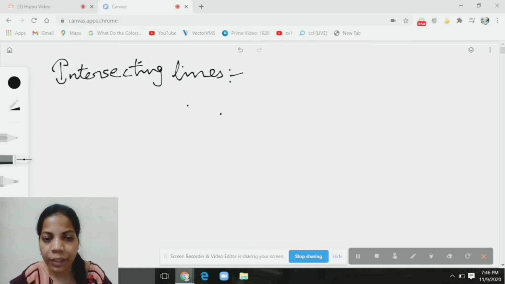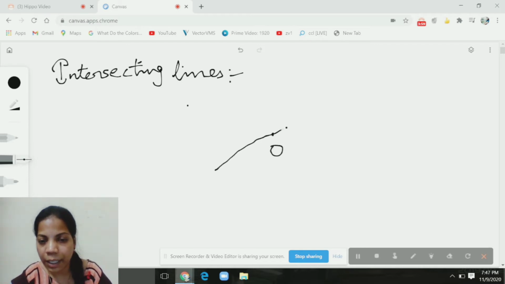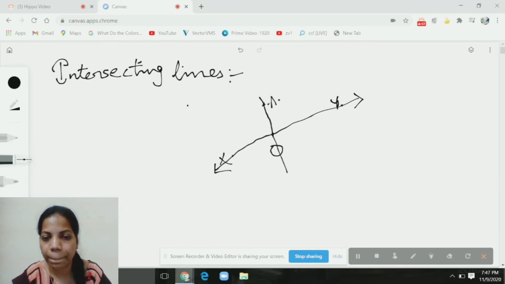For example, let us take any point O, and I am taking lines XY and AB. XY and AB are passing through O, right? So here XY and AB are passing through the point O. Here XY and AB are called intersecting lines.